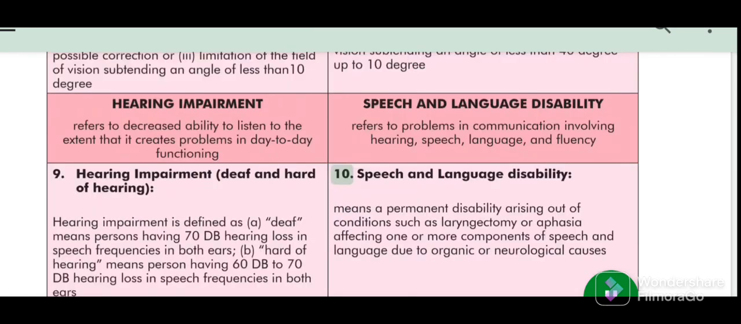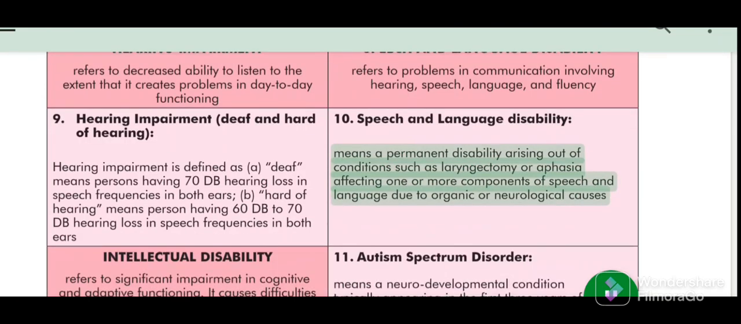10. Speech and language disability means a permanent disability arising out of conditions such as laryngectomy or aphasia affecting one or more components of speech and language due to organic or neurological causes.